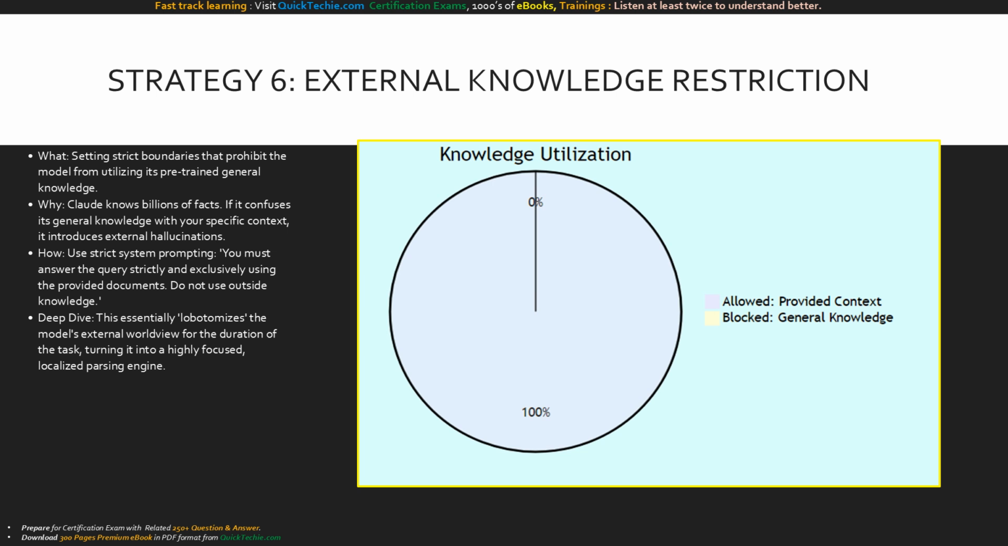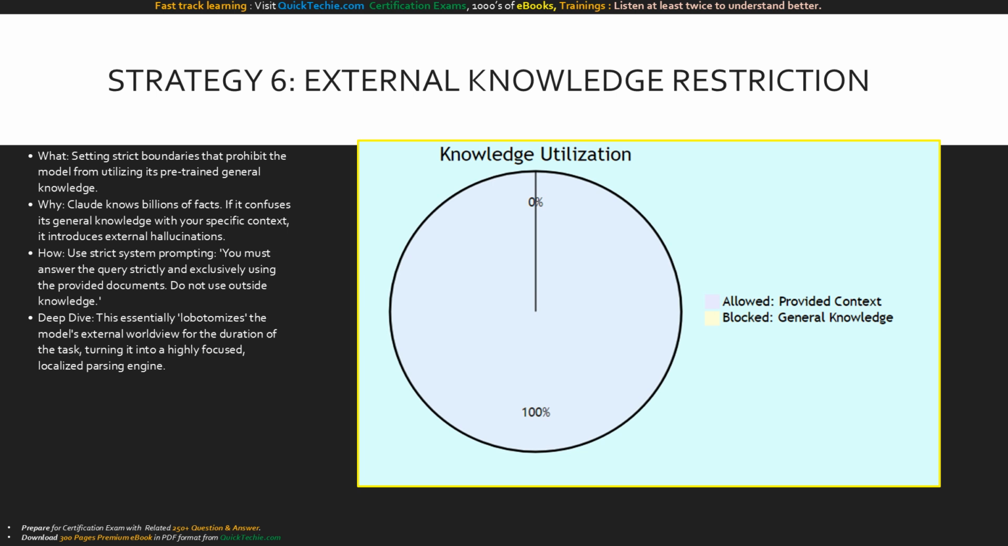We have to set strict boundaries. You must explicitly tell Claude, answer strictly and exclusively using the provided documents. Do not use outside knowledge. This deep dive tactic effectively puts blinders on the model. It turns Claude from a worldly philosopher into a laser-focused parsing engine that only knows what you just handed it.